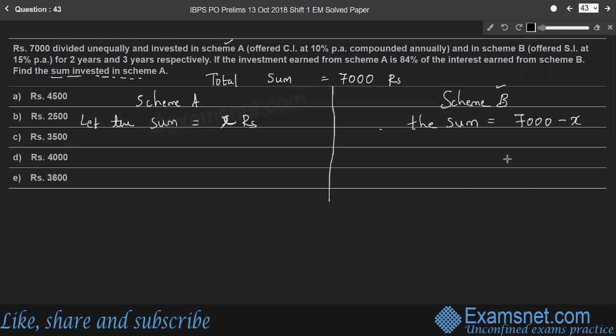So in scheme A, it offered compound interest at 10% per annum compounded annually. Here, the rate of interest is 10%. And this is for 2 years. So the time period is 2 years. Therefore, since it is for 2 years, we are taking the term effective compound interest.